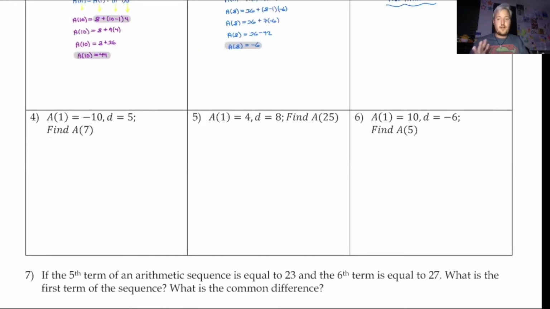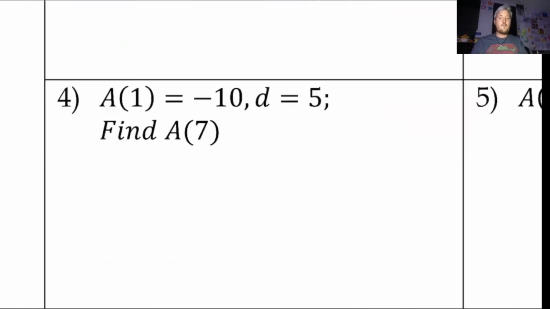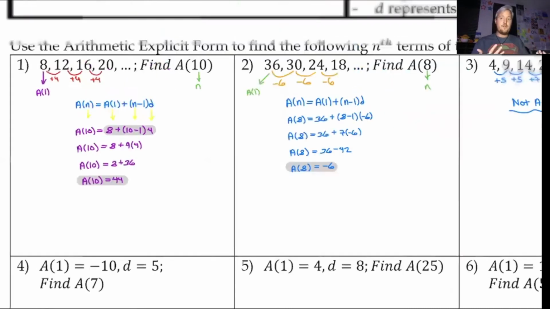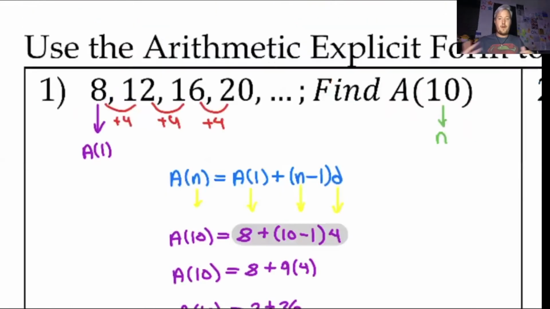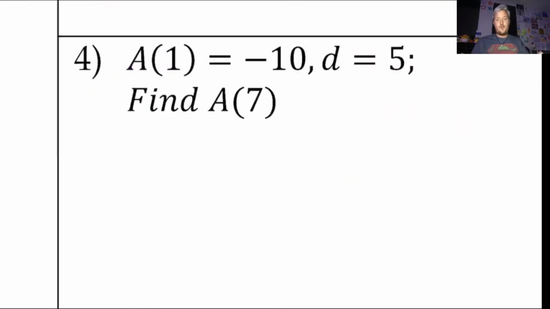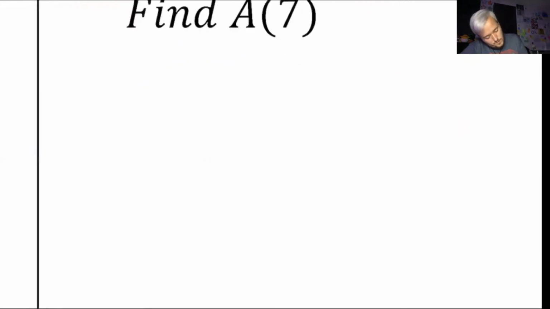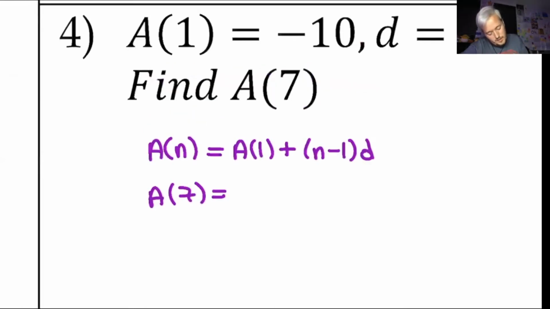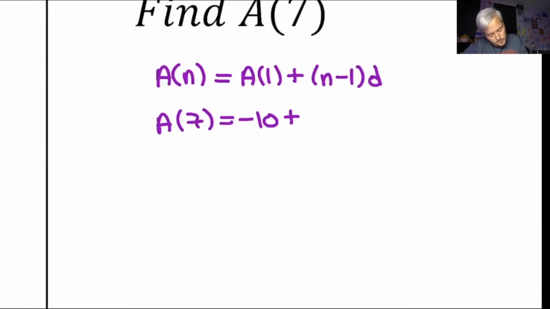All right, so now we're going to change up the way it looks. Now I give you the first term, the common difference, and I want you to find a of 7. It's really similar to what we have up here, just written differently. Instead of you having to find what everything is, I explicitly tell you what everything is. We're still doing the explicit form: a of 1 plus n minus 1 times the common difference. I want to find the 7th term, so a of 7 equals the first term, which is negative 10, plus 7 minus 1 times the common difference of 5.